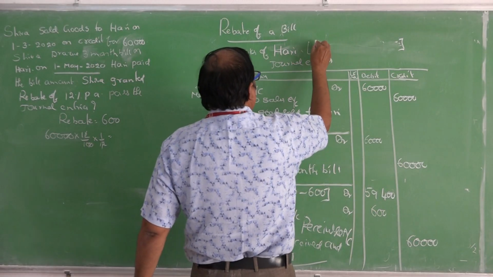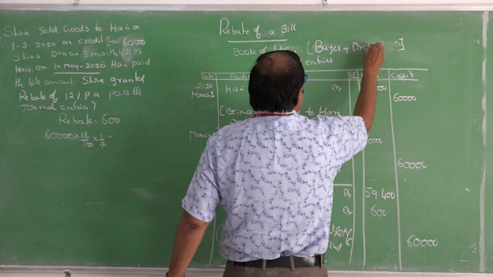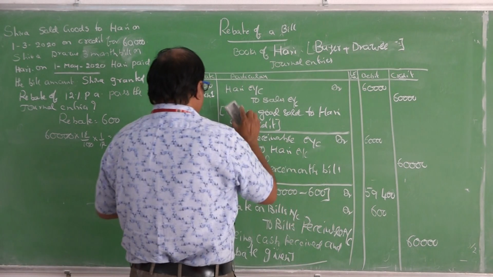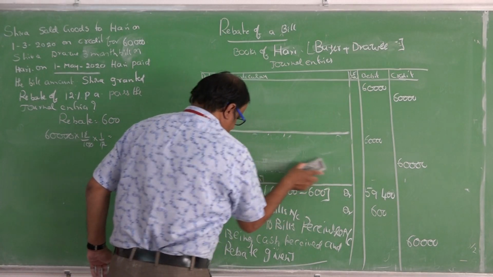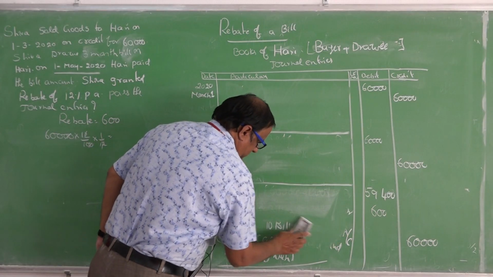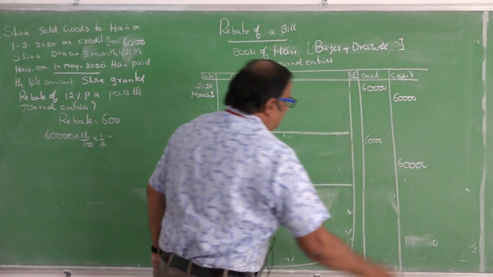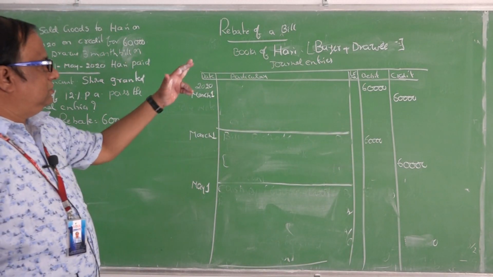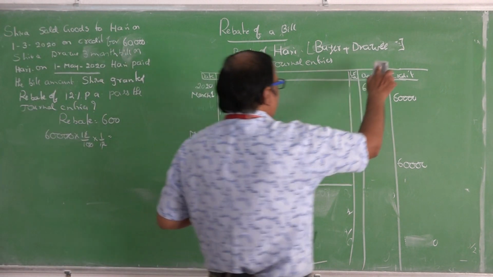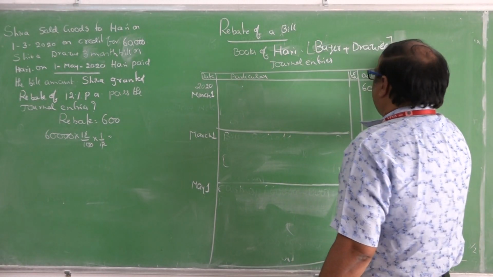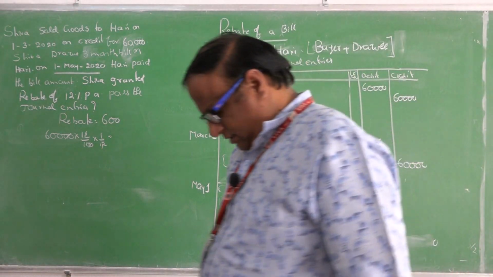Books of Hari is a buyer plus drawee. So first, Hari. Who is Hari? Hari is a buyer and drawee. You can write down in the books of Hari. Books of Hari. Buyer plus drawee.